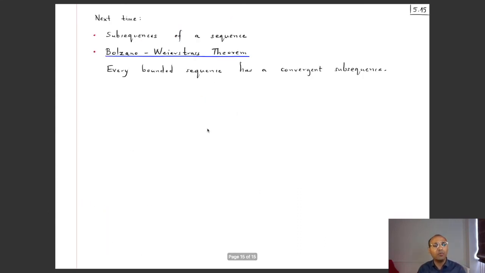Okay. Next time what we will learn is this last topic of chapter 2, which is on subsequences of a sequence, and we will also learn this very important Bolzano-Weierstrass theorem, which says that every bounded sequence has a convergent subsequence.